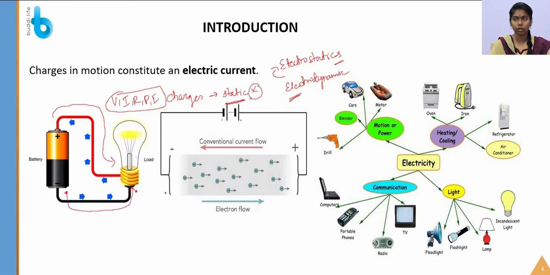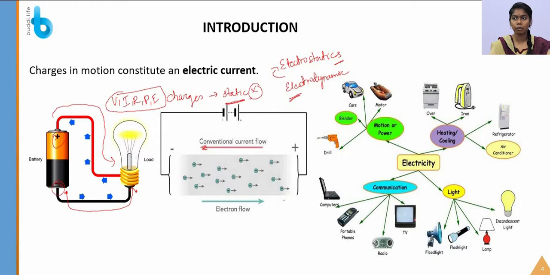So this is the direction of the electron flow, but the conventional current flow is from the plus to the minus. In this circuit we can clearly see that the conventional current flow is from positive to negative, and the electron flow is from negative to positive. So this is the direction of movement of the electrons.